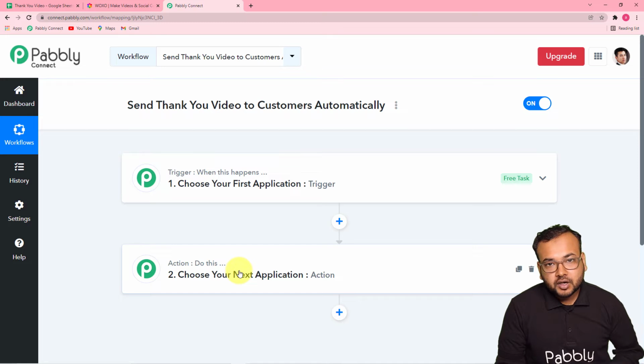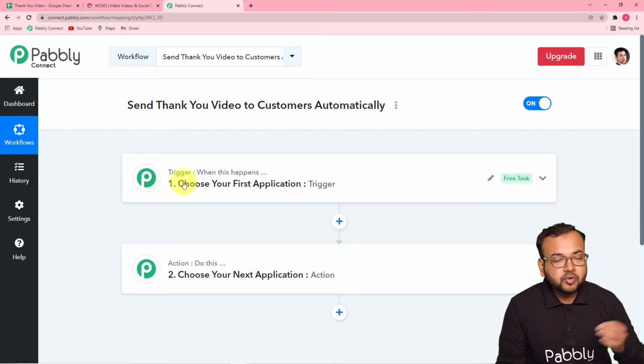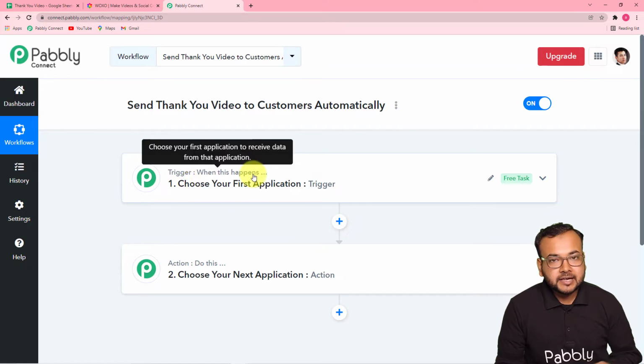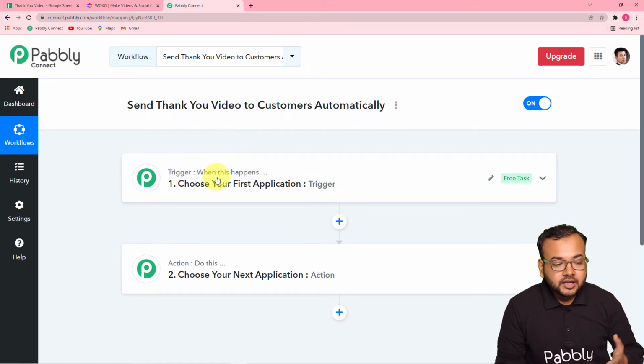So our automation works on these two things. The trigger acts as a signal to this workflow that when this happens, that means when any event occurs, this workflow has to start working, and according to the trigger it has to perform a function, an action. Okay, so the action is the response to the trigger.